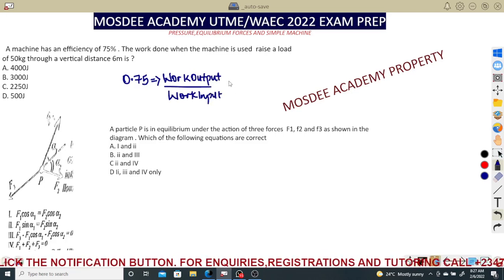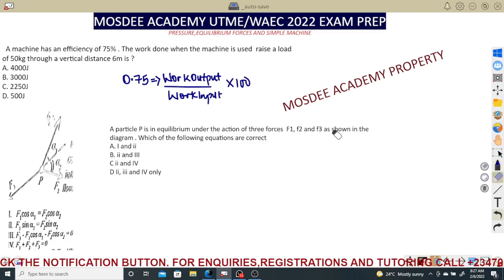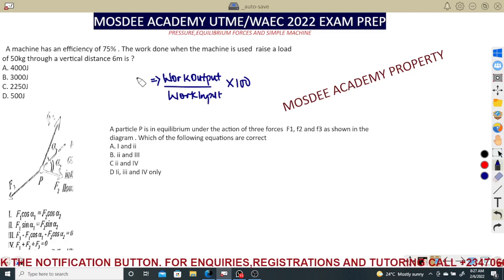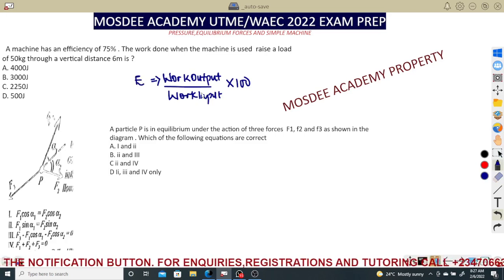Normally you say times 100. Let me write the full formula. Then you change this one to efficiency. But I've already divided this thing by 100. That's why I'm writing 0.75. This is the efficiency.